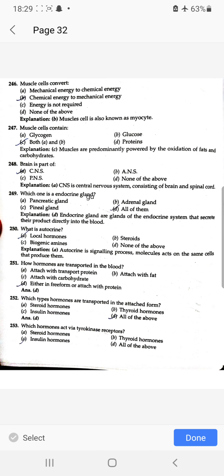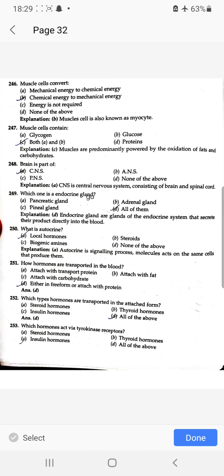What is autocrine? Local हार्मोन को autocrine बोलते हैं. How are hormones transported in the blood, either in free form or attached with proteins? Which type of hormone is transported in the attached form? All of them: steroid hormone, thyroid hormone, insulin hormone, all of the above.